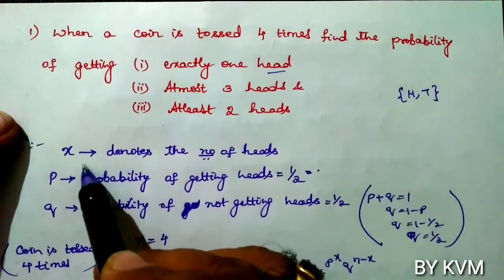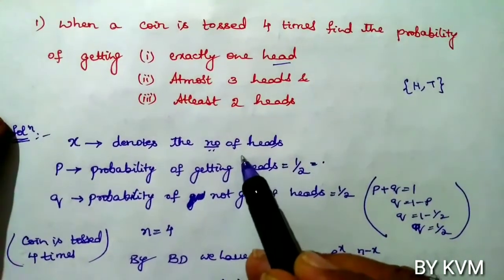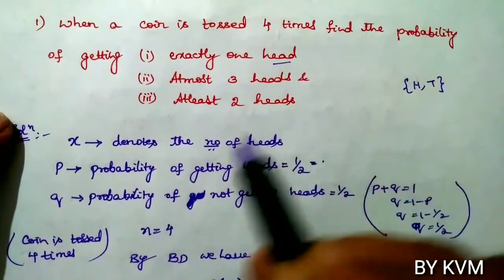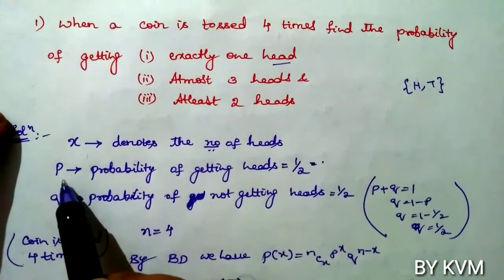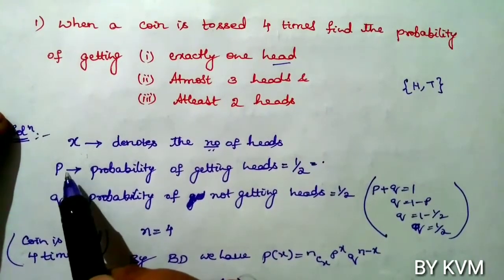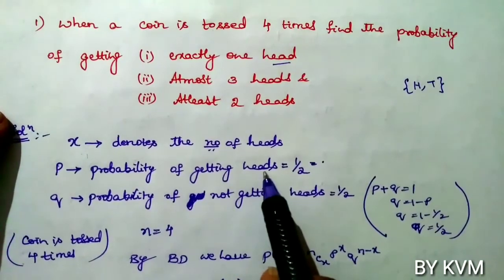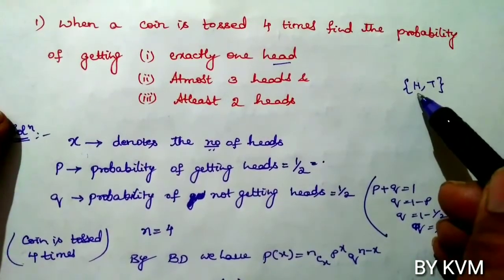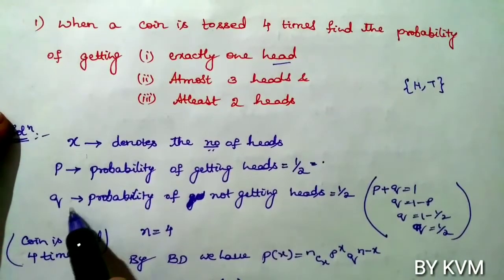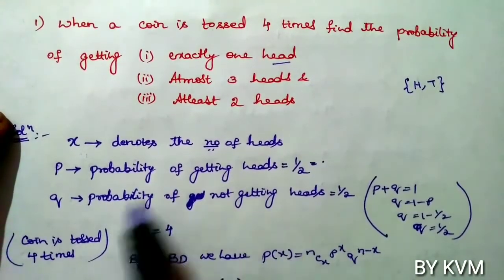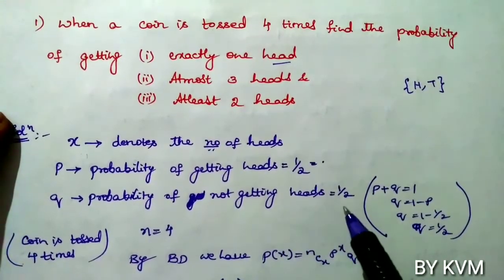So let us take that x denotes the number of heads. Now p means probability of success. Here success means getting heads, so the probability of getting head when you toss a coin is 1 by 2. q means failure. If p is getting head, q means not getting head, so the probability of not getting head is also 1 by 2.